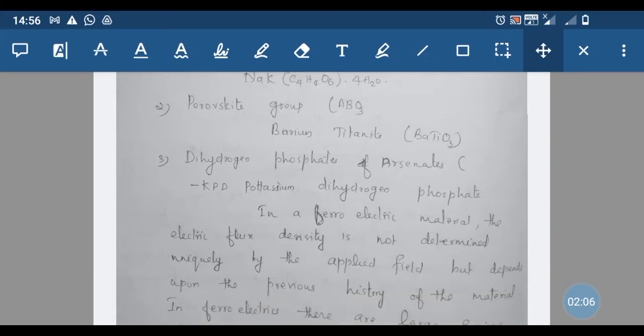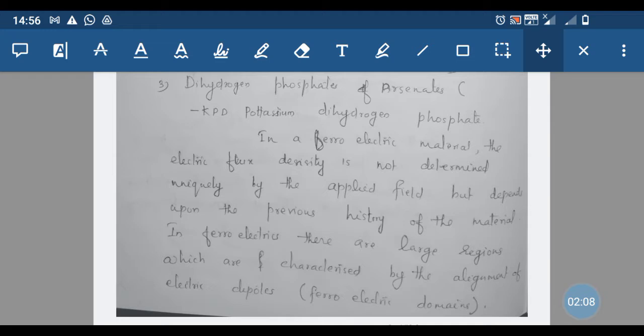In a ferroelectric material, the electric flux density is not determined uniquely by the applied field but depends upon the previous history of the material. In the case of a ferroelectric material, its electric flux density does not depend only on the applied field. We have to know the past history, the previous history of the substance also. Then only we can find out the exact value of the electric flux density in a ferroelectric substance.